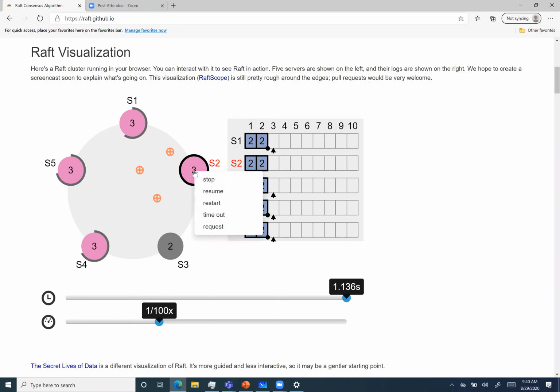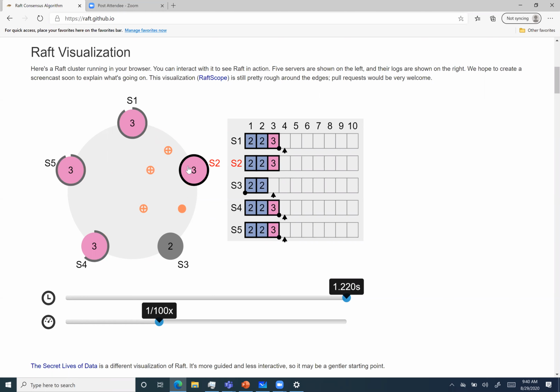Now I'll make certain requests from S3. Since S3 is down, they won't be replicated on S3. So let me make some requests and let's see how S3 catches up.